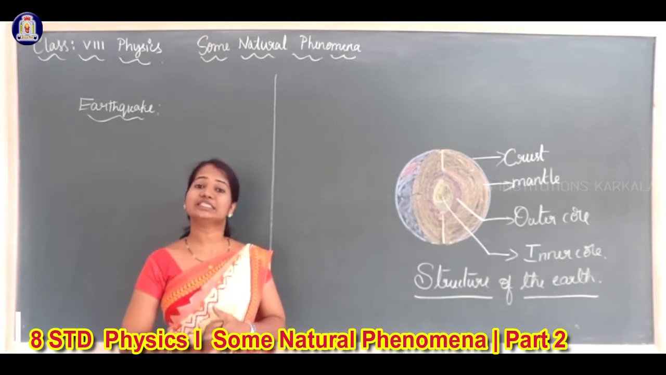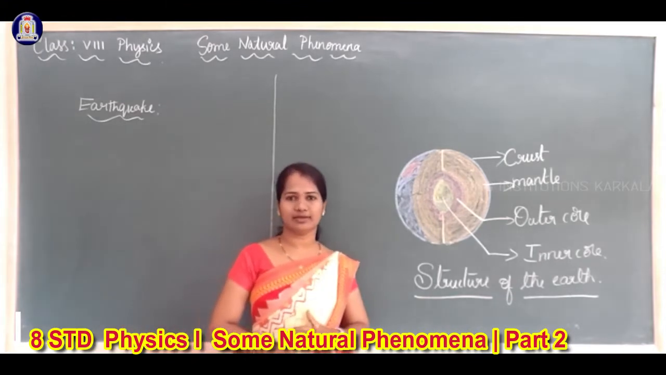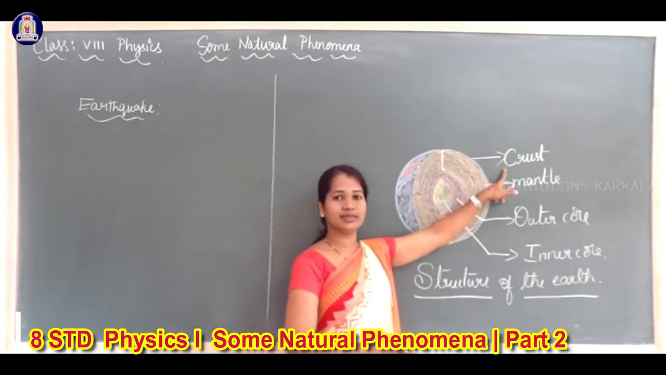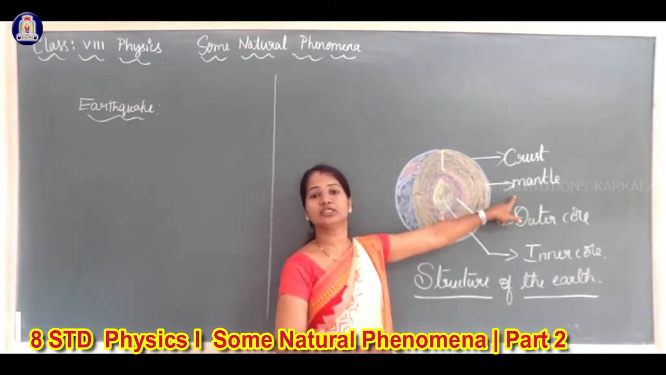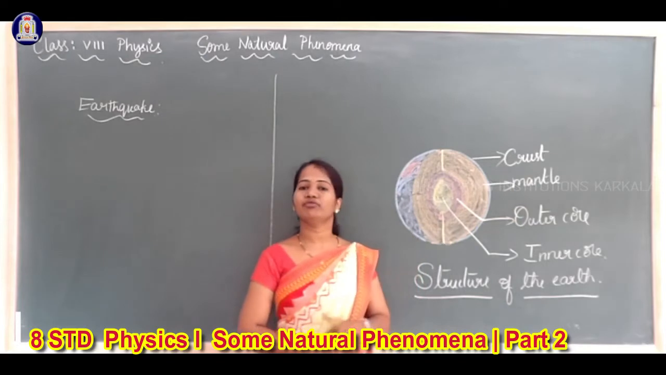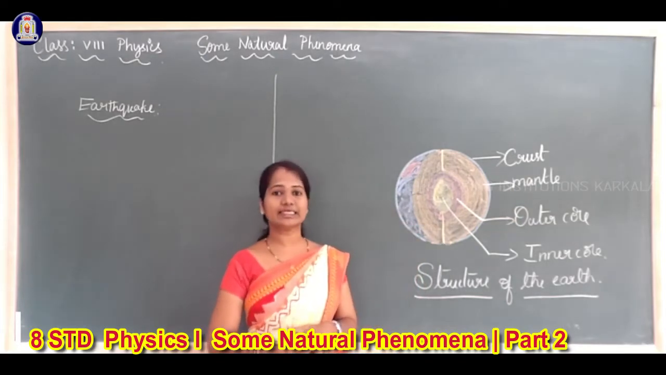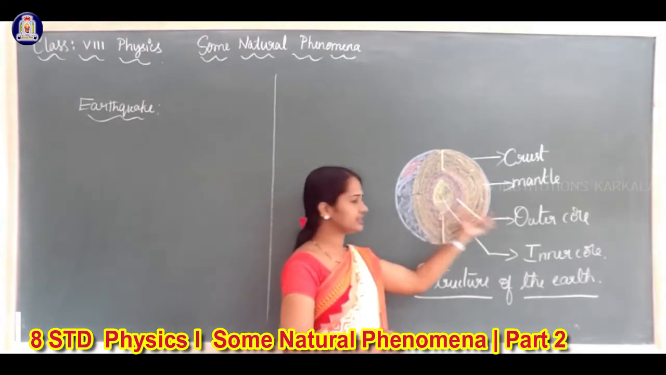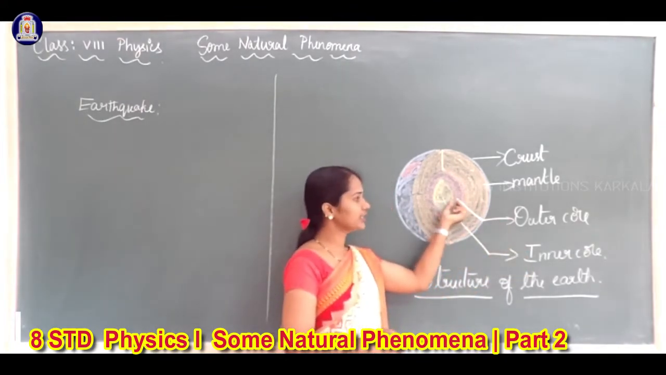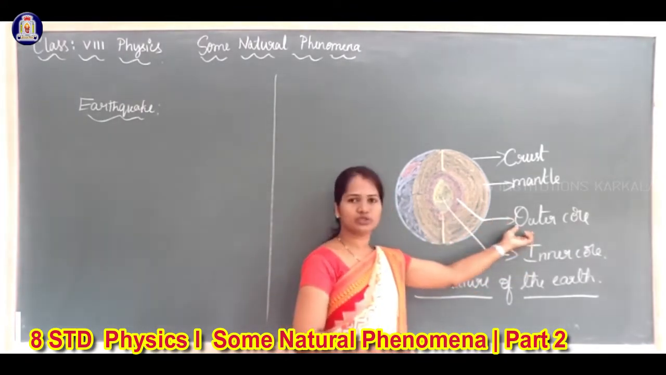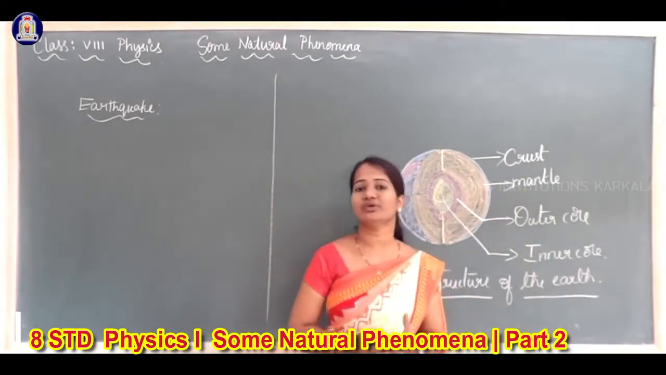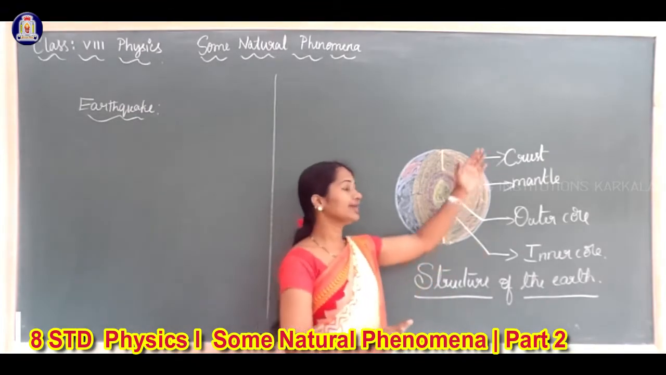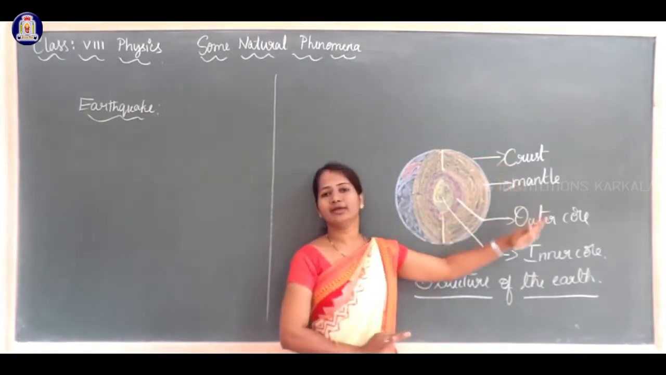This Earth is divided into mainly three layers. The outside layer is called crust, the next layer is called mantle, and one more layer present inside is called core. Here the innermost layer is the inner core, and outside of that inner core is the outer core. So the whole structure of Earth is divided into three layers: crust, mantle and core.